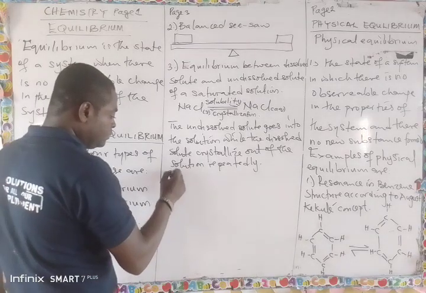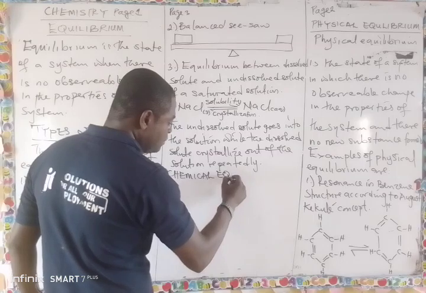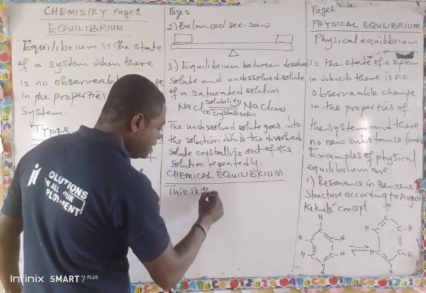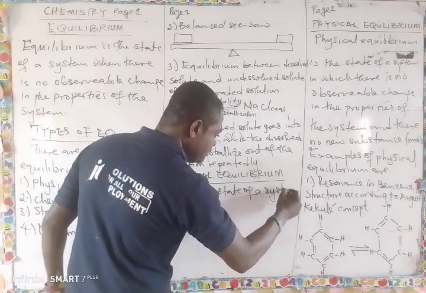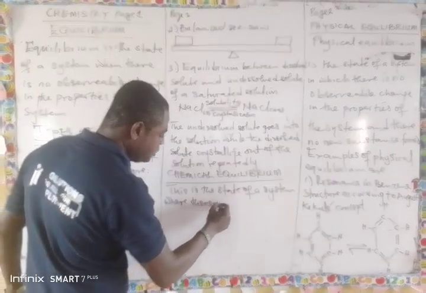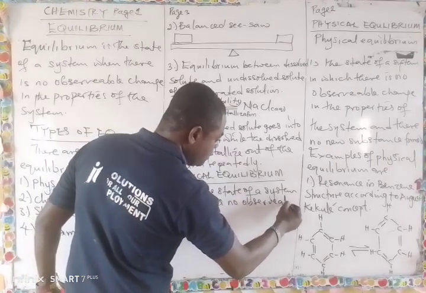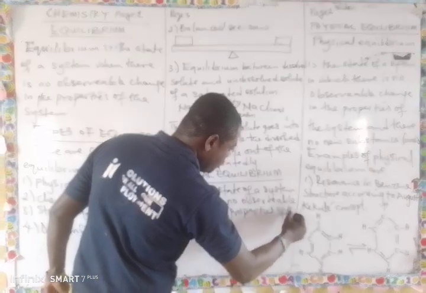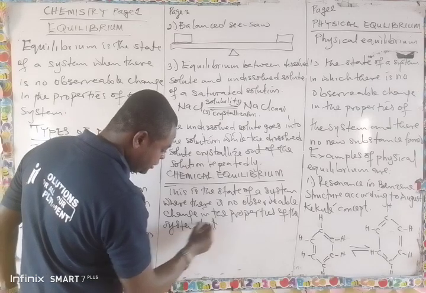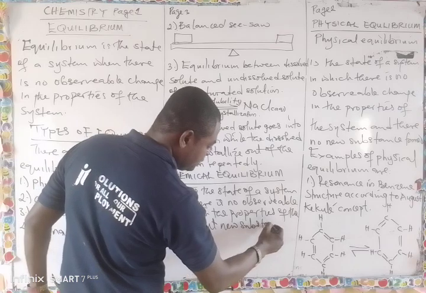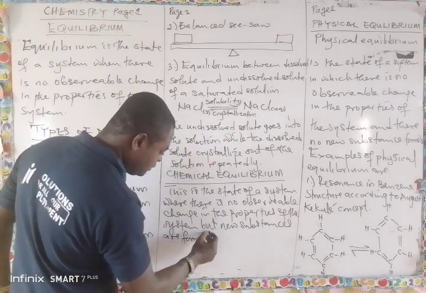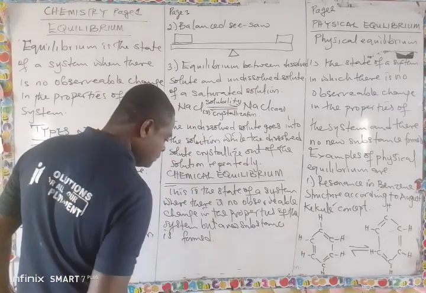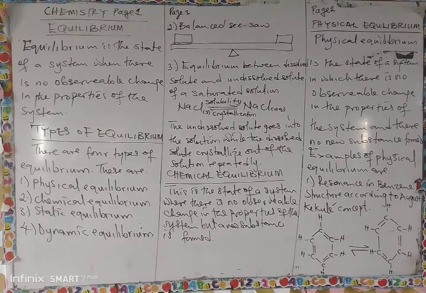Then let's look at chemical equilibrium. Chemical equilibrium is the state of a system where there is no observable change in the properties of the system, but a new substance is formed. The reactant is different from the product. A new substance is formed.